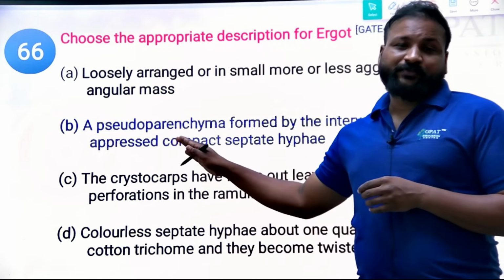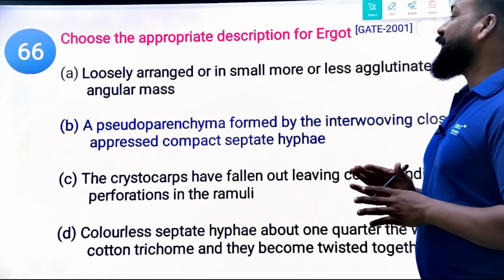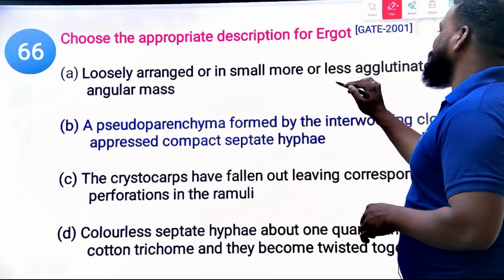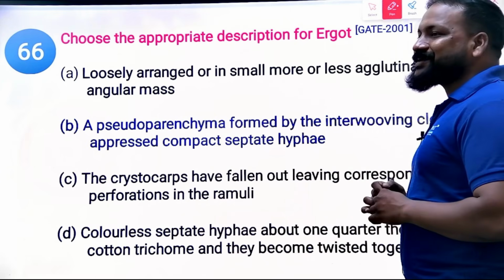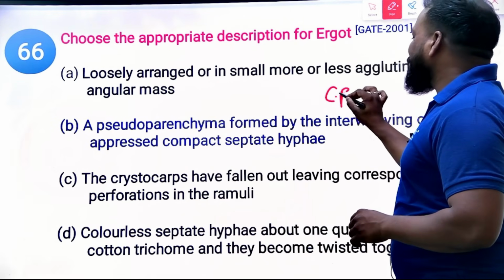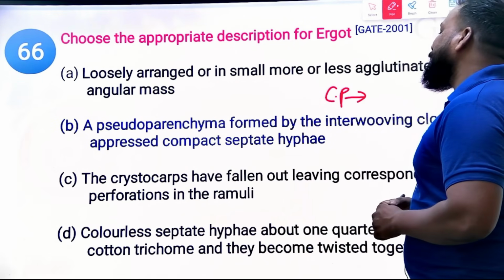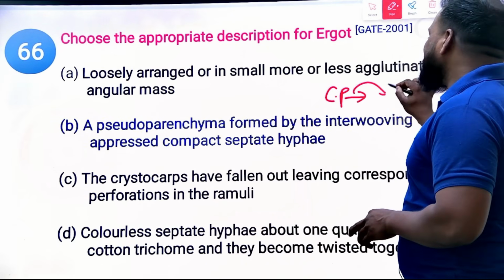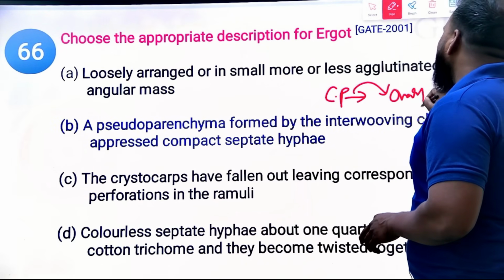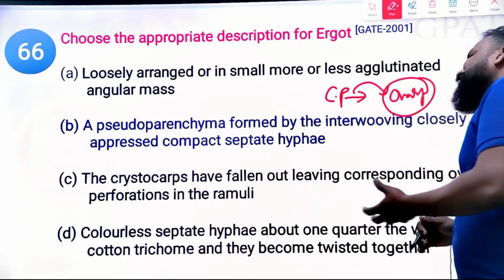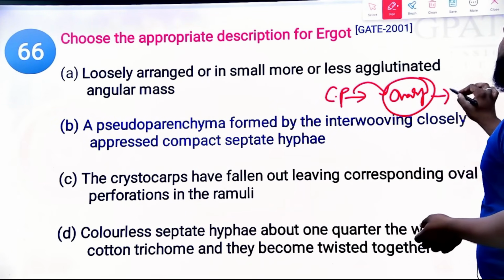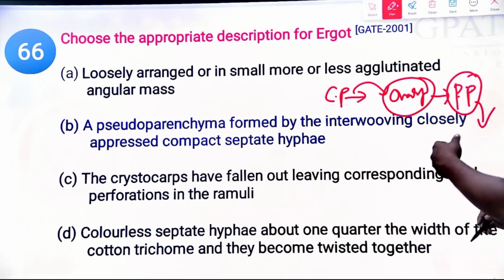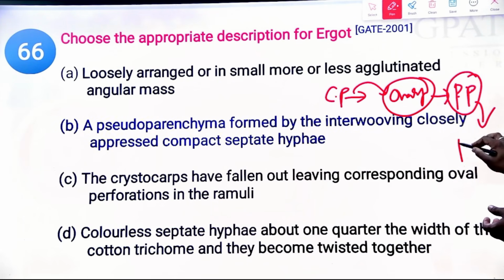Just to remember, pseudoparenchyma. Ergot life cycle. I hope you remember, right? When the Claviceps purpurea fungus affects the rye plant and enters deeper into the ovary, it produces the pseudoparenchyma, which is represented in a brown color.